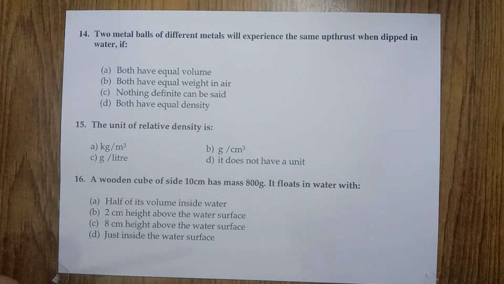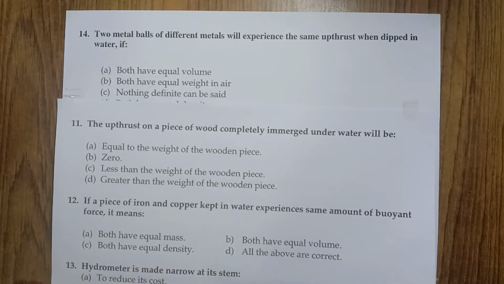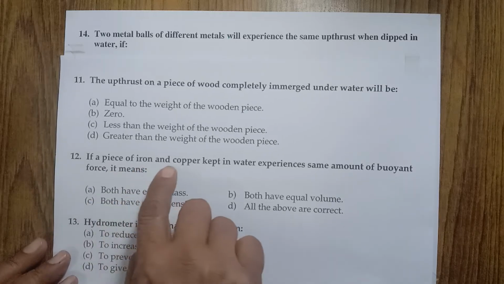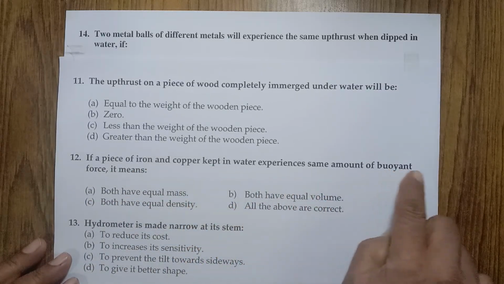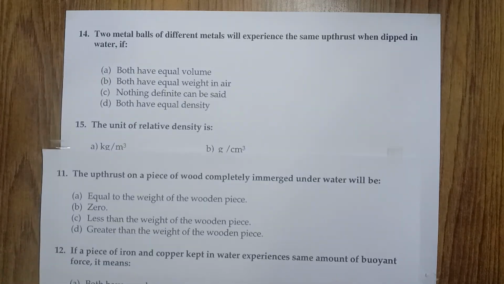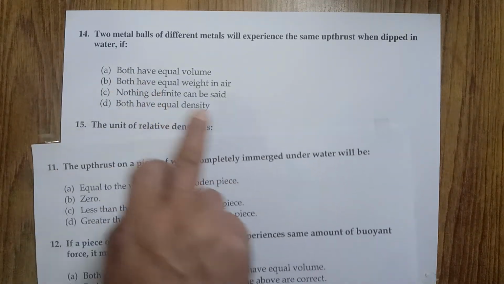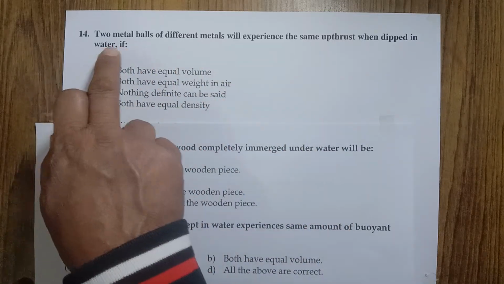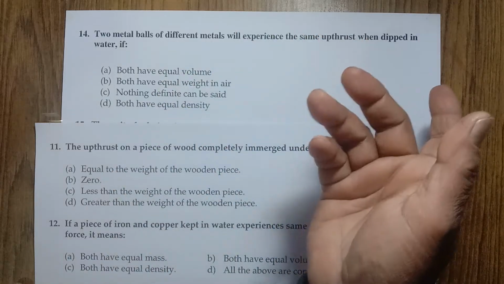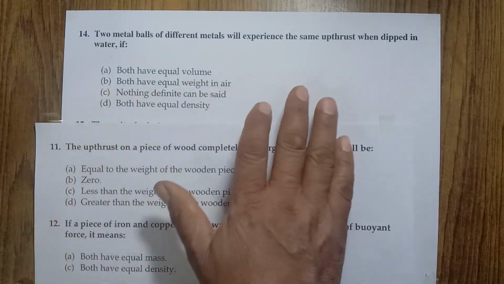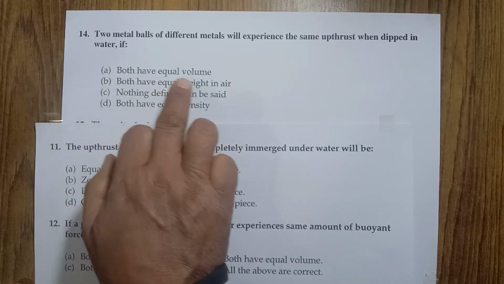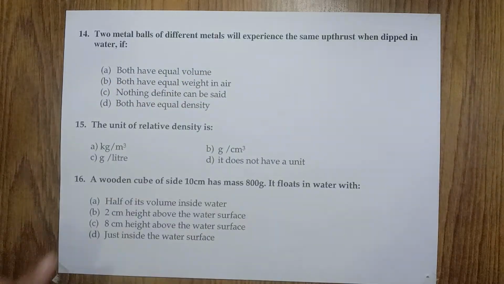This question is repeated here, but in different ways. If a piece of iron and copper kept in water experience the same amount of buoyant force, then both of them must have the same volume. The same question is repeated here. Instead of saying copper or iron, it says two metal balls of different metals, which means one may be copper, another may be iron, or maybe another metal, just brass, alloy brass, etc. That's why both have equal volume. This option is correct. Okay, let's go to another one.